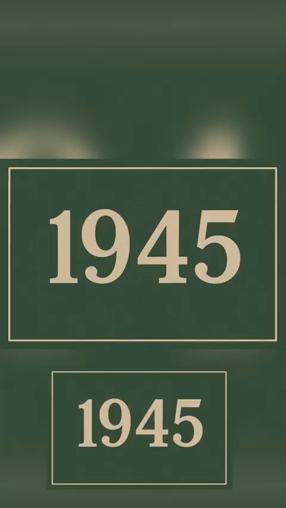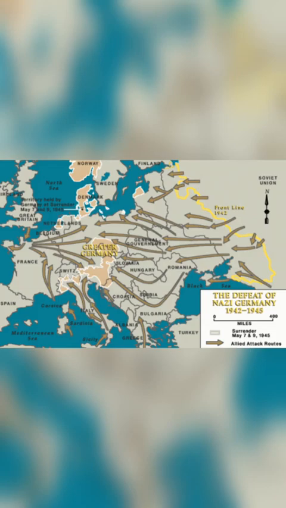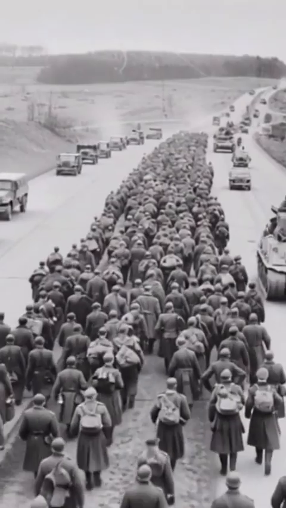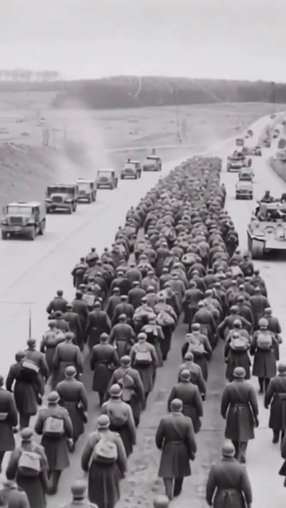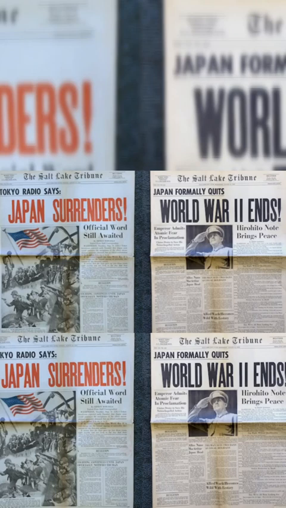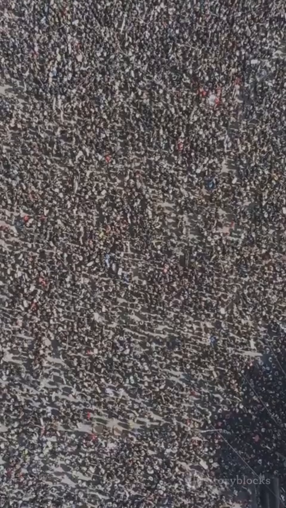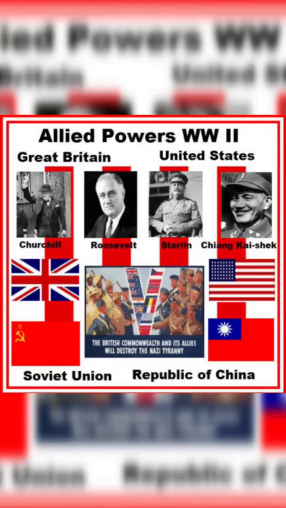In 1945, the Soviets entered Berlin. Hitler took his own life and Germany surrendered in May. In August, the U.S. dropped atomic bombs on Hiroshima and Nagasaki. Japan surrendered in September. The deadliest war in human history had ended. The Allies emerged victorious: the United States, Soviet Union, Britain, China, and Free France.